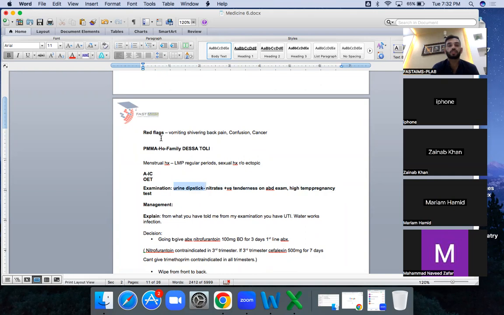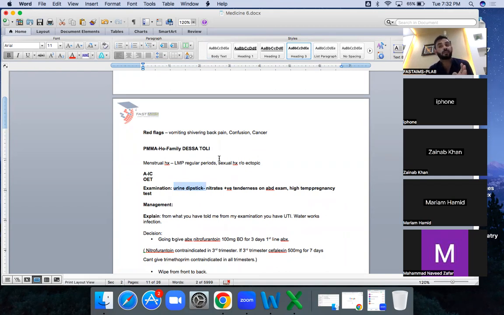Then in the examination, in the UTI question, never forget to ask about the urine dipstick. This is the most important thing you should ask. I know you know all of them, but people, while taking the history, generally forget very easy things, because these things are not in our drill. We have the knowledge about them, but we forget to ask.